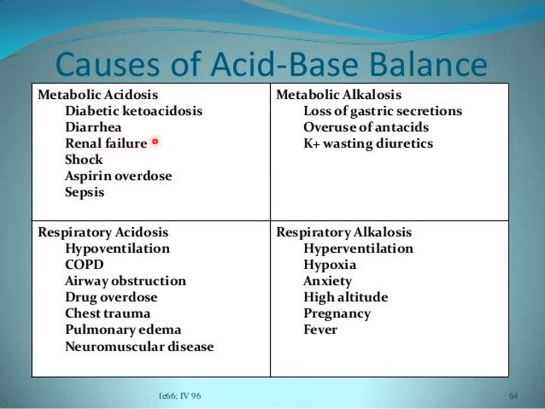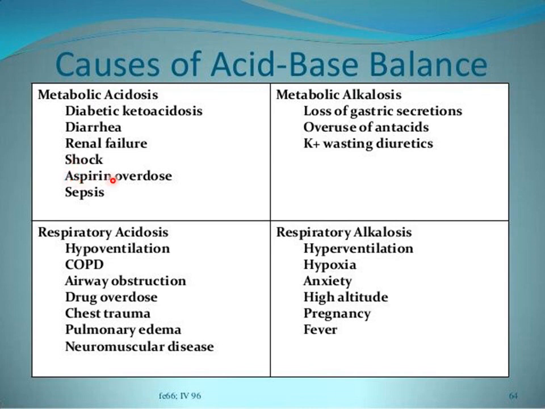So in renal failure, especially in patients of chronic renal failure, there is decreased hydrogen ion secretion and decreased bicarbonate reabsorption and production by the renal tubular cells. This results in retention of hydrogen ions inside the body and loss of bicarbonate ions in the urine, leading to metabolic acidosis. So in shock, especially hypovolemic shock, the function of the renal tubular cells is affected, and it can lead to metabolic acidosis.